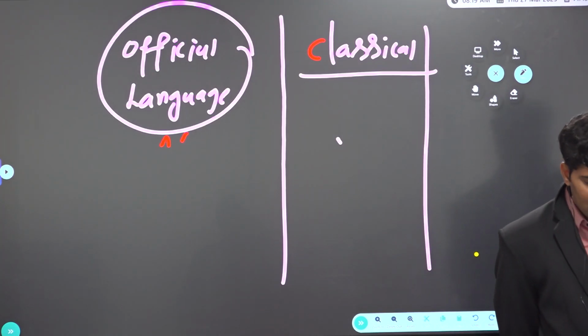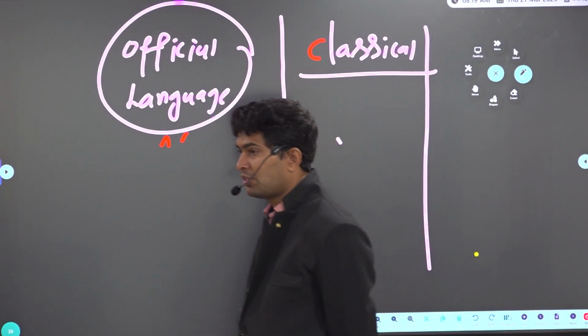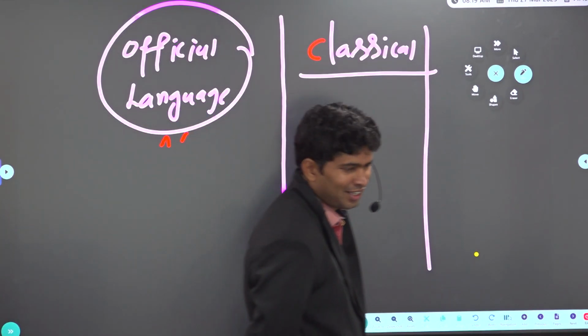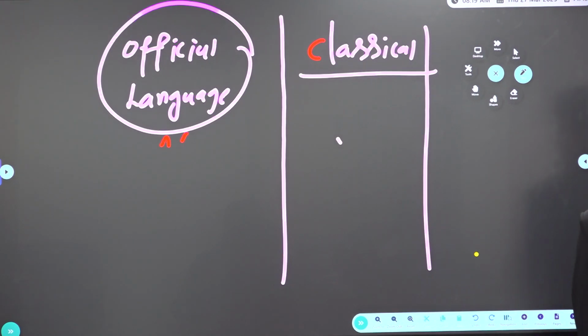Apart from that, the 8th Schedule contains around 22 official languages. Again, a state may adopt one or more languages for official purposes. Means a state can adopt its own official language, correct? So what are the official languages of Telangana state? Urdu, Telugu only, Telangana Telugu. So Telugu only, correct? A state can adopt its own official language for its own purposes.